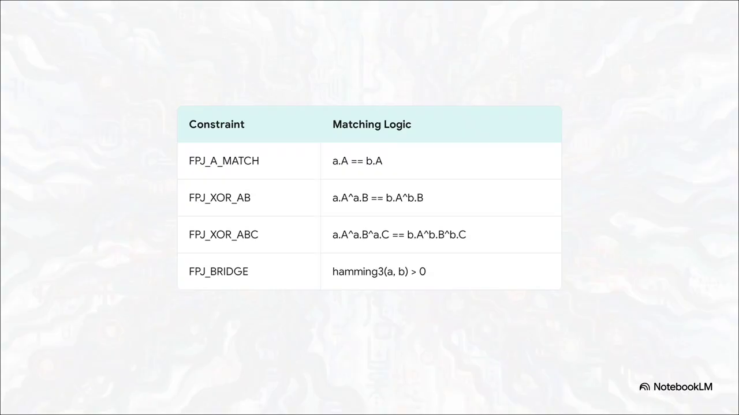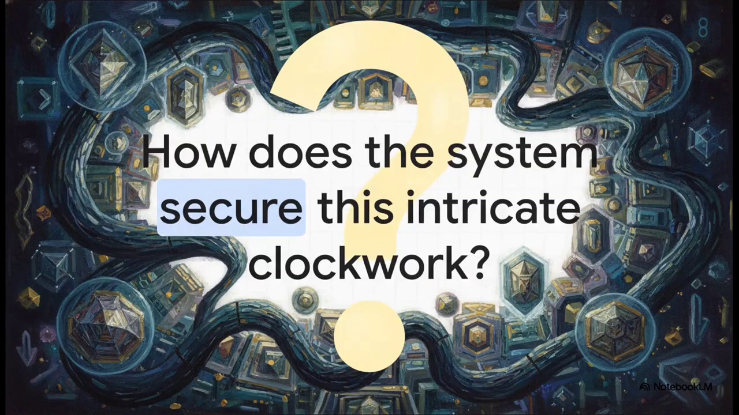Notice the strict matching logic. Jewels might need to have matching A bits, or their bits might need to XOR properly against each other. Basically, if the mathematical topology doesn't hold up perfectly, the tick is completely rejected. So, with this very delicate architecture constantly mutating data across all these jewels, we have to ask a pretty big question. How on earth does this system securely identify and protect these states from tampering?